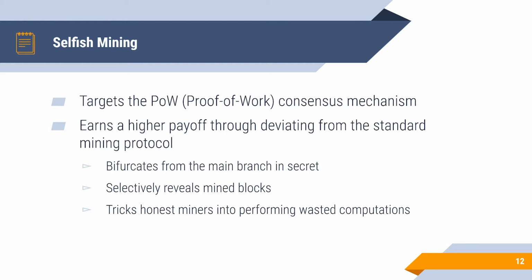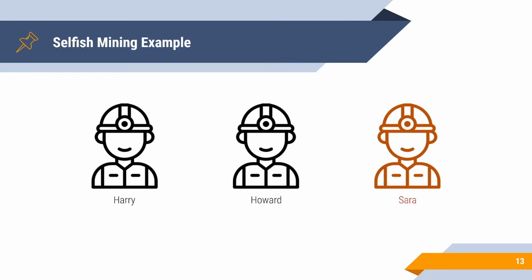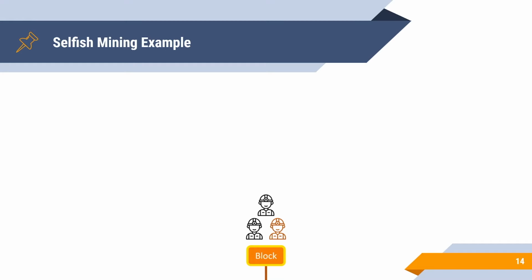Another vulnerability in the cryptocurrency results from a mining strategy called selfish mining, which targets the proof-of-work consensus mechanism. It aims to earn a higher payoff by deviating from the standard mining protocol in order to trick honest miners into performing wasted computations. Here are some examples. We have 3 miners. Harry and Howard are the honest miners, whereas Sarah is a selfish miner. At the beginning, they all mine on the global public chain. If an honest miner finds the next block, they all proceed as normal.